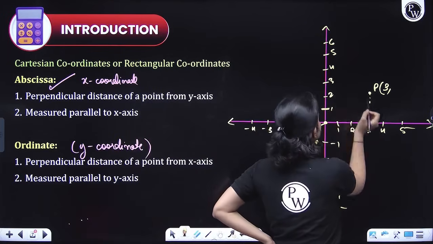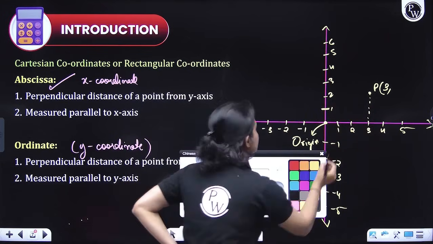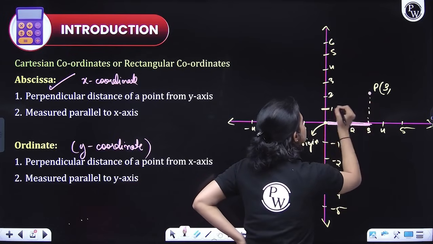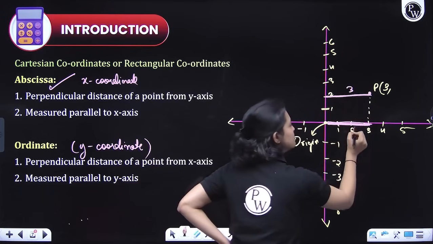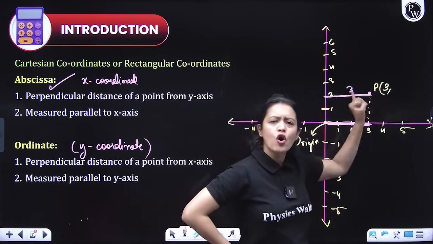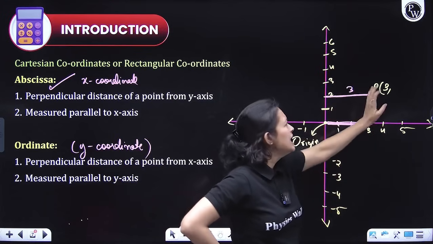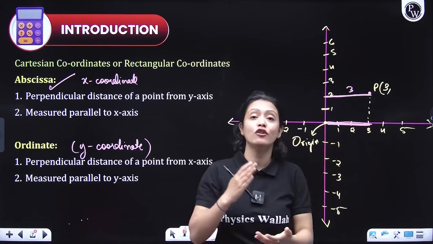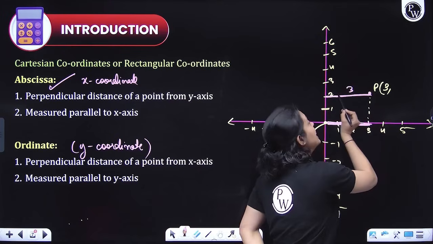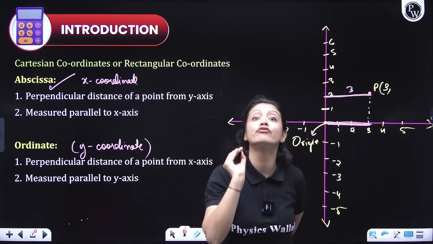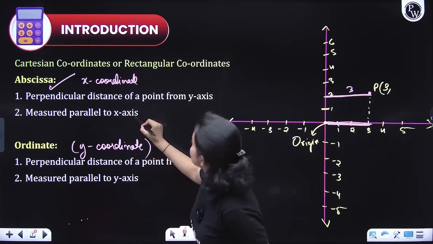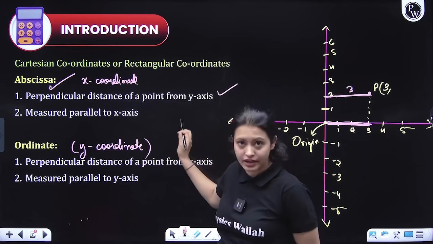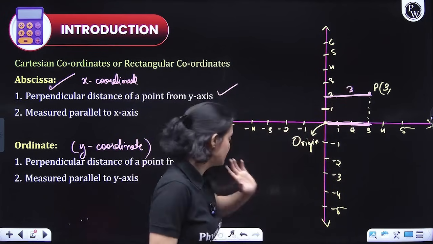Let's again ask ourselves. Notice that this thing here is 3, everyone. You could say that this thing here would also be 3. If I draw this line parallel to this, this will also be 3. So can you not say that the x coordinate here is the distance of P from the y-axis? This is where a lot of people get confused. The x coordinate is simply the distance of point P from the y-axis. So that's why they have written it here: abscissa is basically the perpendicular distance of the given point from the y-axis.